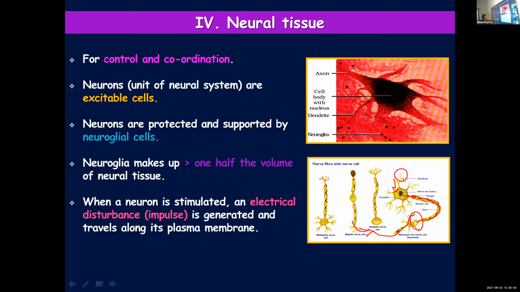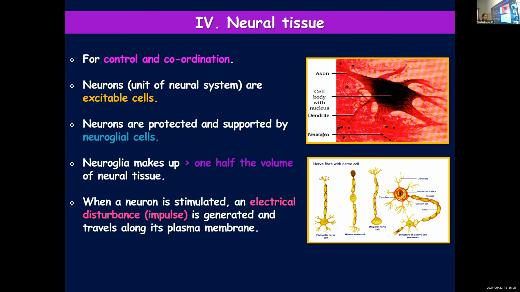Okay, children, once again, neural tissue is made up of neuroglial cells and neurons. And neuroglial cells will protect and support neurons. 50% or half of the volume of neural tissue is made up of neuroglial cells. And the structure of a nerve cell you had learned earlier. Here you can see the picture of a single nerve cell. It has got a cell body, nucleus, then cytoplasm is present, and you can see numerous branches arising from it.